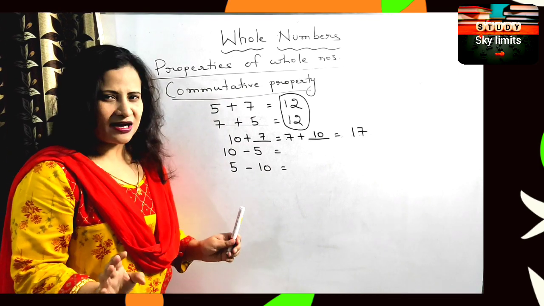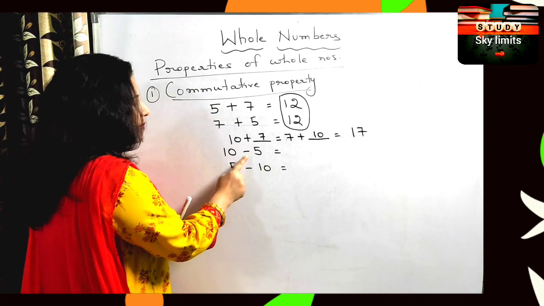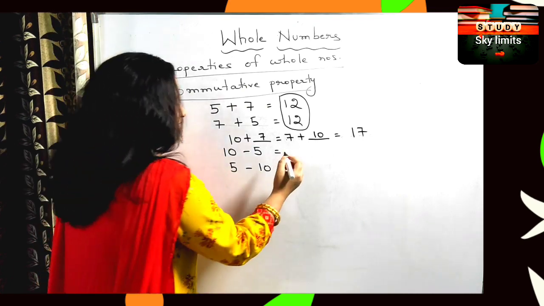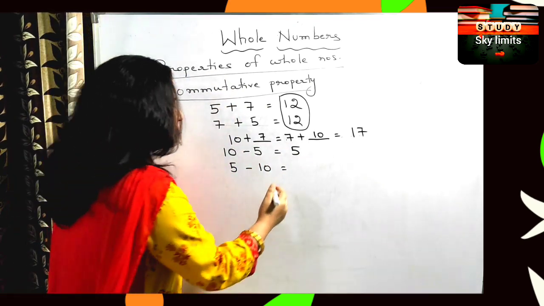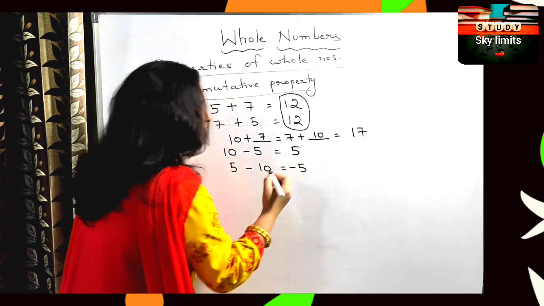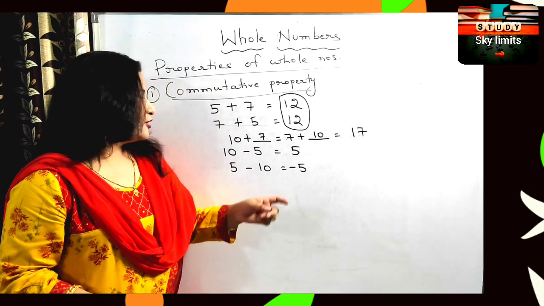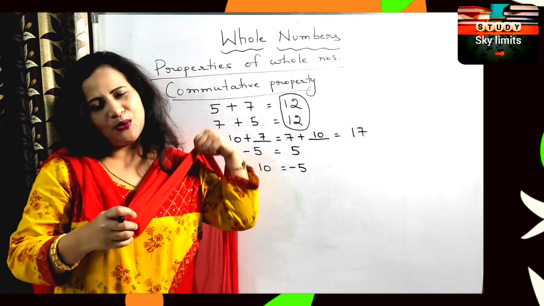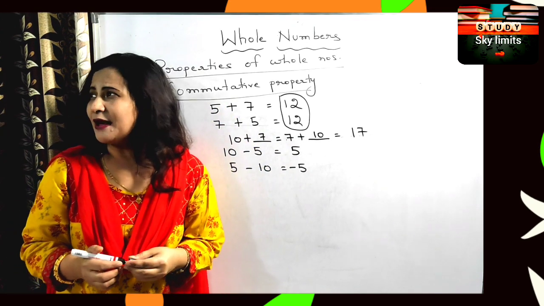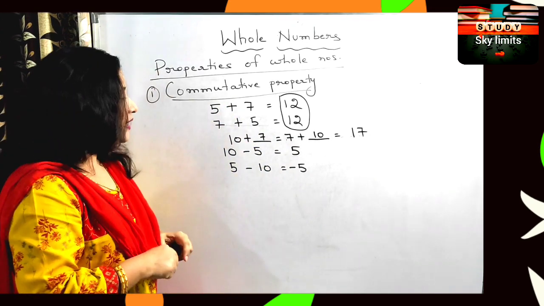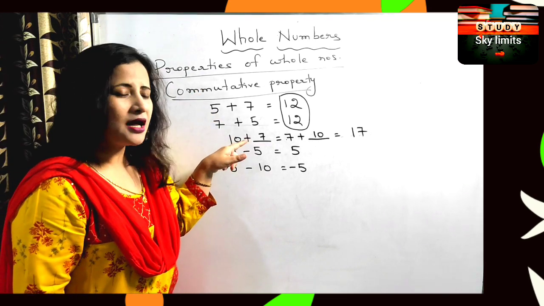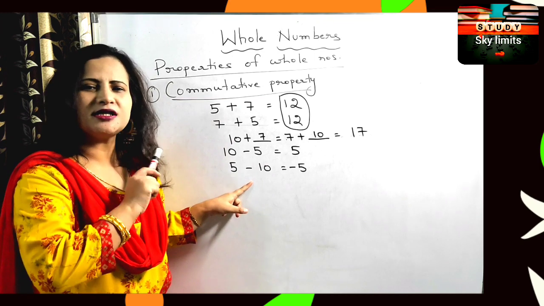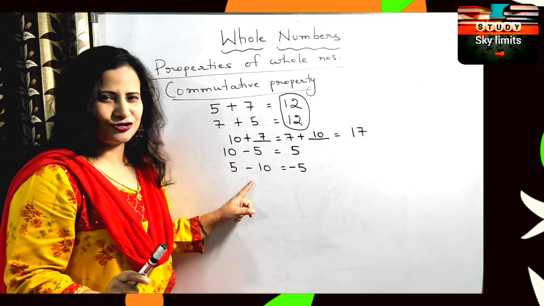Now we are coming to subtraction. So 10 minus 5 is obviously how much? 5. And 5 minus 10 is how much? Now you know integers, it's minus 5. So are these both same? No, these both are not same. That means commutative property is true for addition, but it doesn't hold good for subtraction.